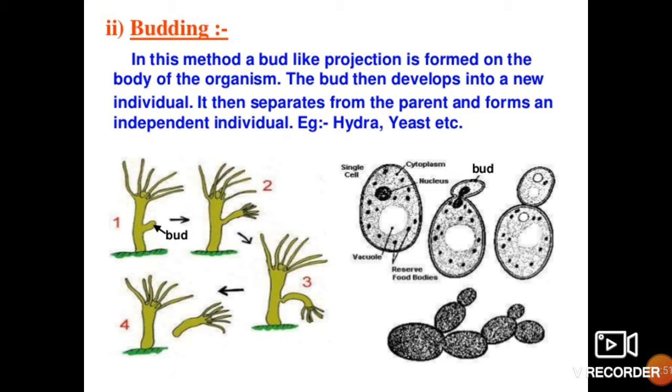Once it becomes mature, the bud keeps on dividing and becomes sufficiently big in size so that it gets detached from the parent organism and starts developing into a new individual organism. Examples are hydra and yeast. Here also first the nucleus will start dividing and then the cytoplasm will divide. That will be the same.